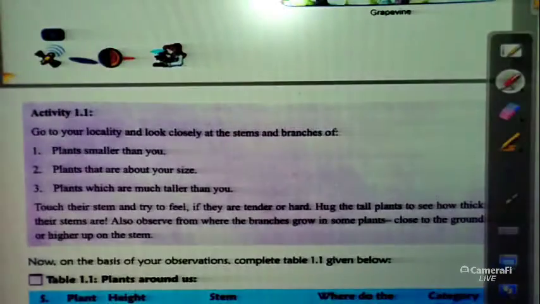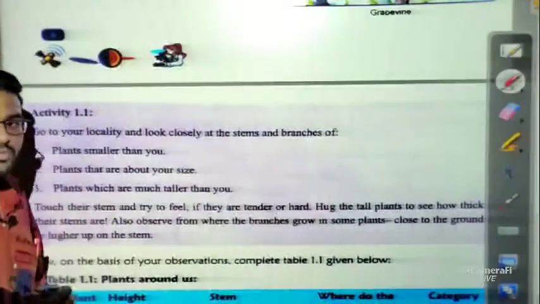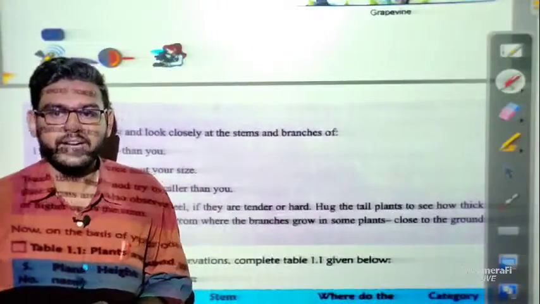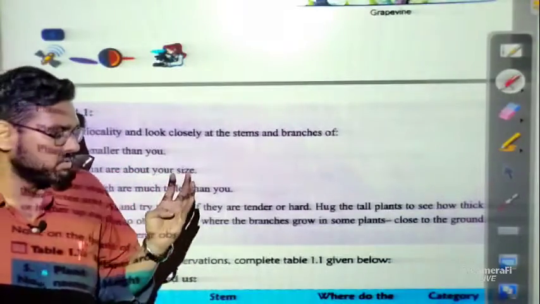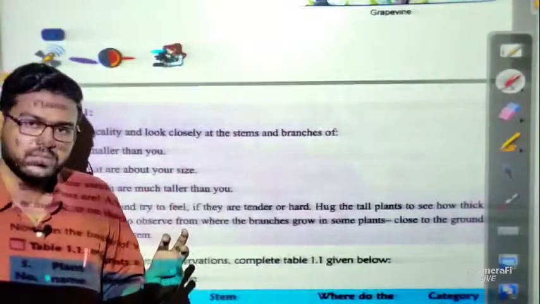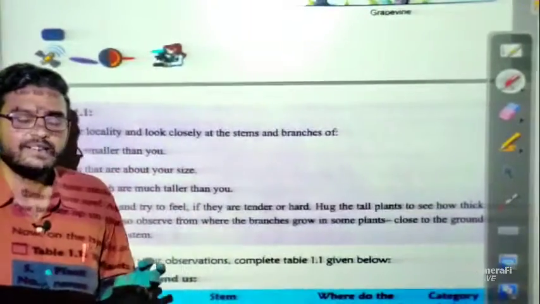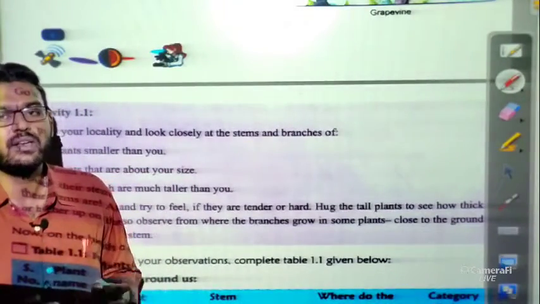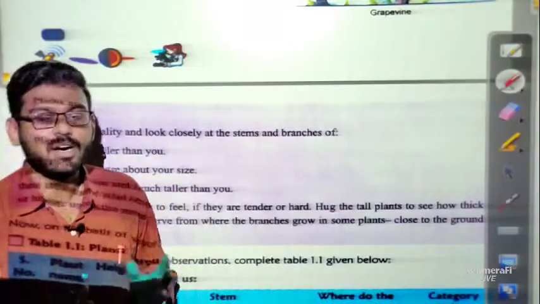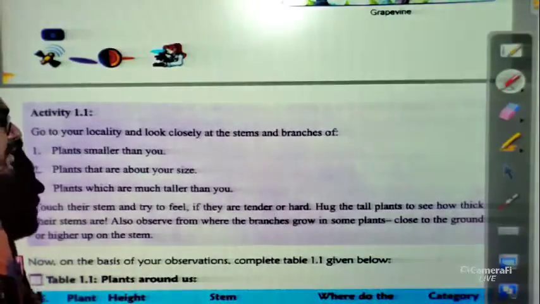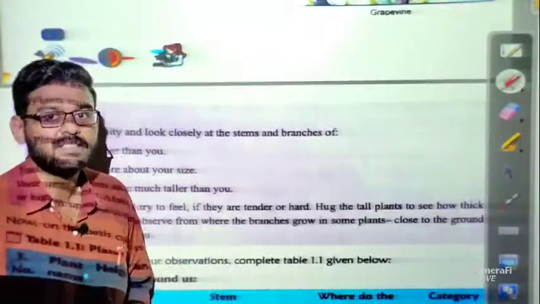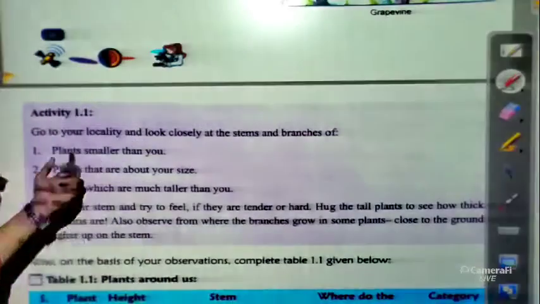Students, just have a look. One activity is there. Up to this, what have we read? We have classified plants into creepers and climbers, and on the basis of size we can classify them into three things: herbs, shrubs and trees. These are our main classifications. We have seen the examples and the characteristics also. Now let us discuss the activity.